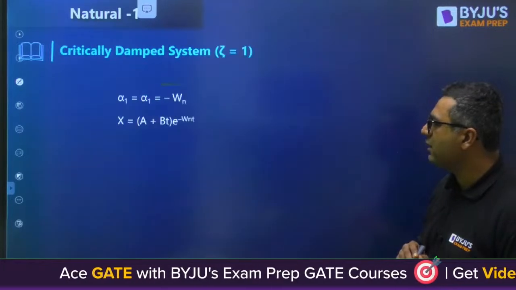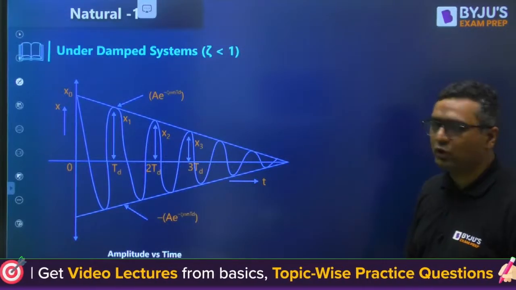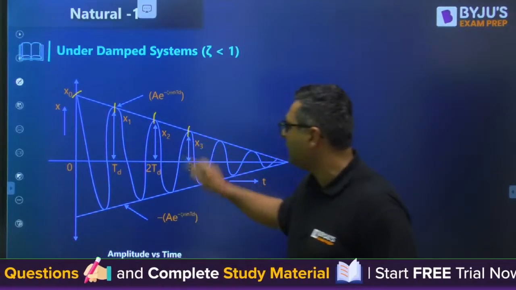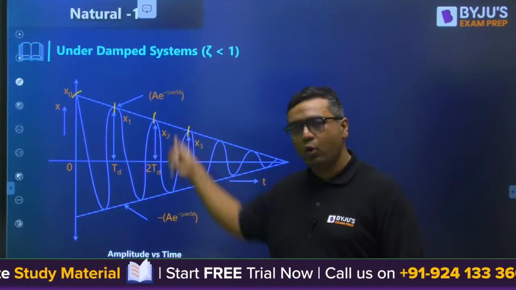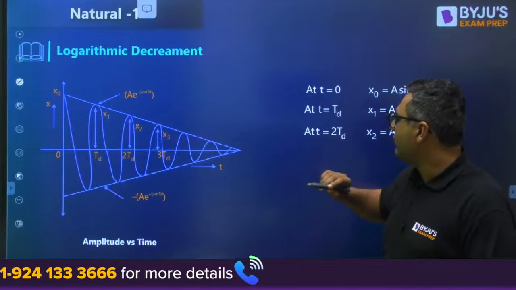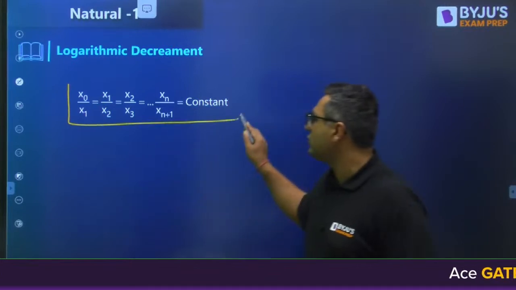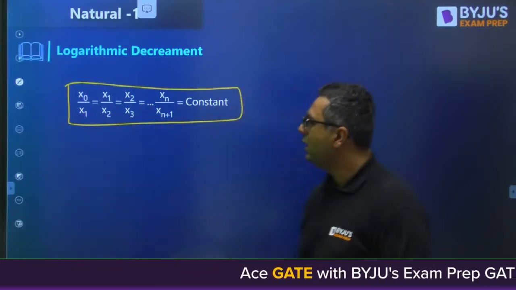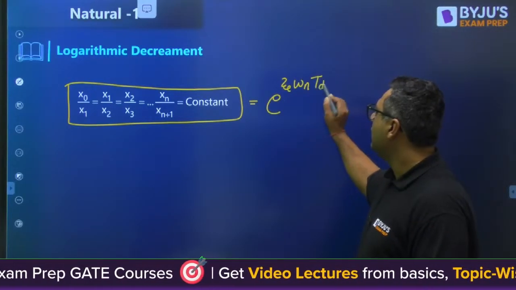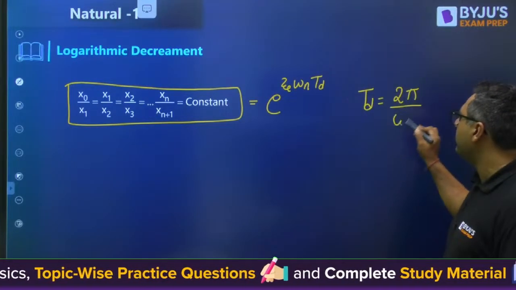Then we have the decremental ratio. What is the decremental ratio? You know that an underdamped system looks like this: here x0, here x1, here x2, here x3, amplitudes in decreasing order. So the decremental ratio is defined as x0 by x1, x1 by x2, or any such ratio, and it is given as e to the power zeta omega n Td. Here Td is the time period of damped vibration, which is 2 pi by omega d.